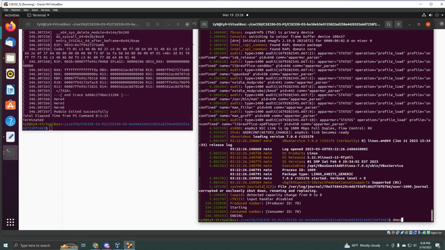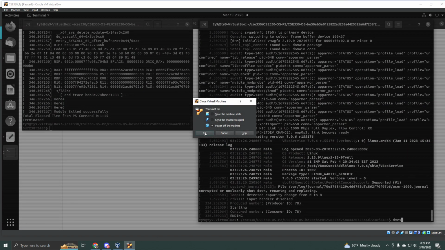what I'm assuming, it crashed. Okay, that's to be expected. But if I was able to see it, I'm sure it would have said something along the lines of it's printing out the here statements. So it's here 1, here 2. And then when it gets to that, it never gets to here 3 and instead goes to an error. And then it skips over and goes to here 4, here 5. And then we never see here 6 because it also crashes at the kthread stop function, or it fails on stopping the consumer or producers, I can't remember which one I did first. So pretty much I just have to shut off the VM.